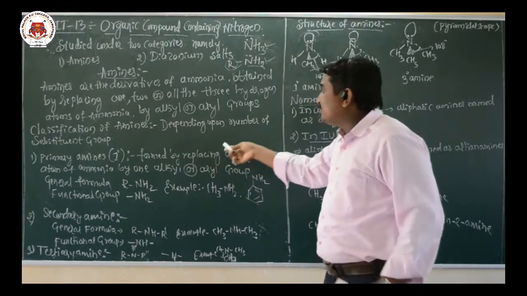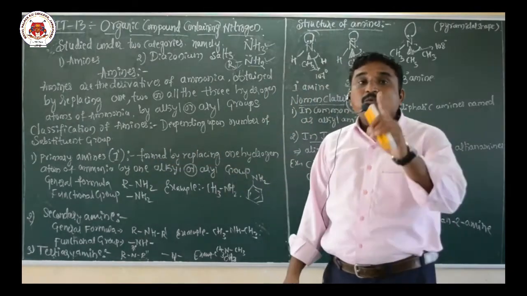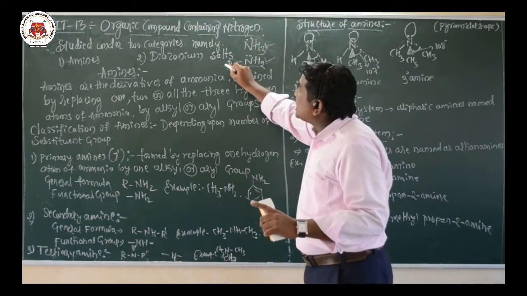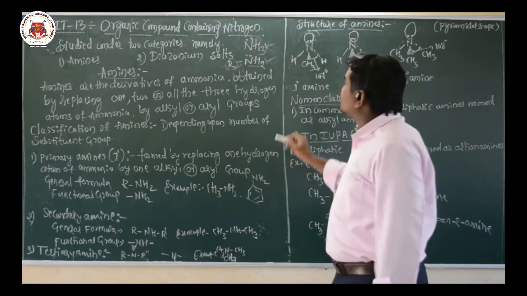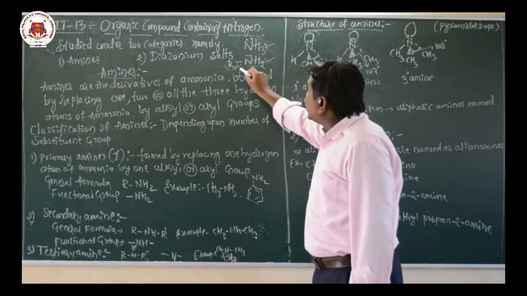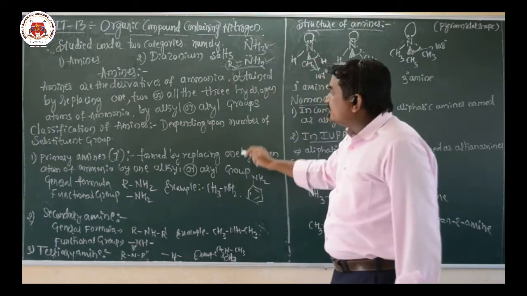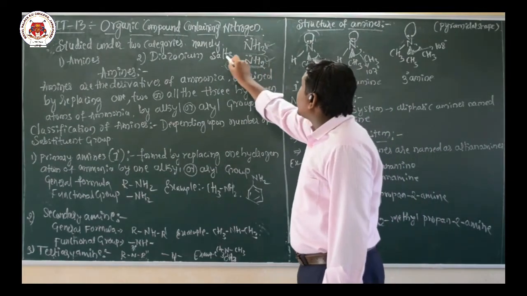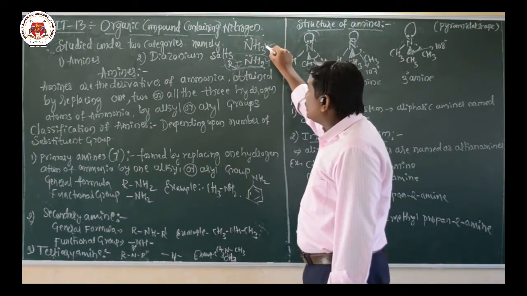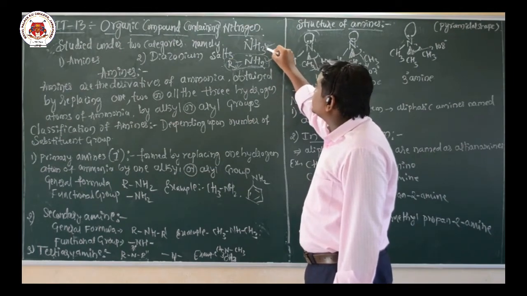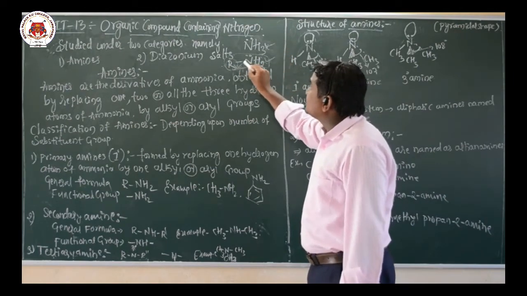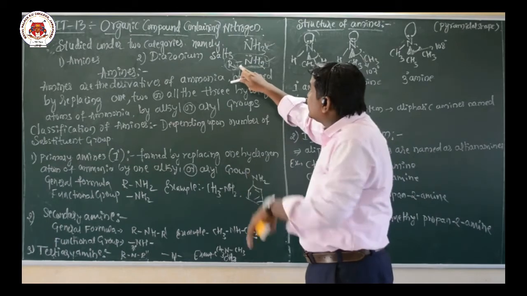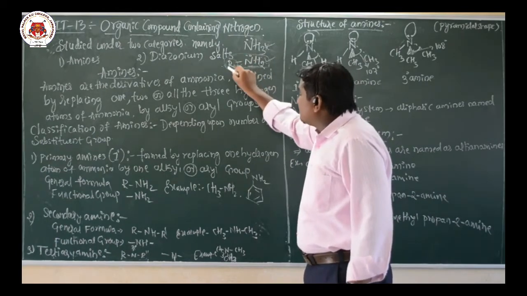So amines formed by replacing one hydrogen atom from the ammonia and substituting one alkyl or aryl group are called primary amines. I have written here RNH2, the general formula. From NH3, ammonia, one hydrogen atom is replaced, which becomes NH2, with substitution of one alkyl or aryl group, that is R group. That is called a primary amine, and the general formula is RNH2.